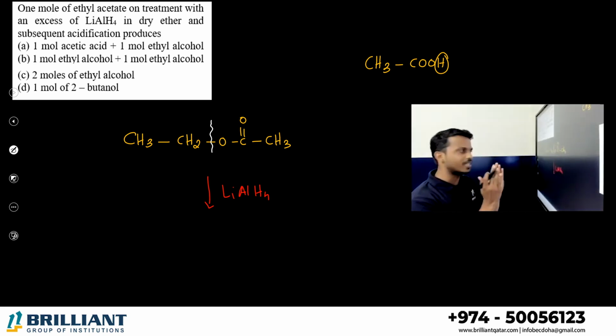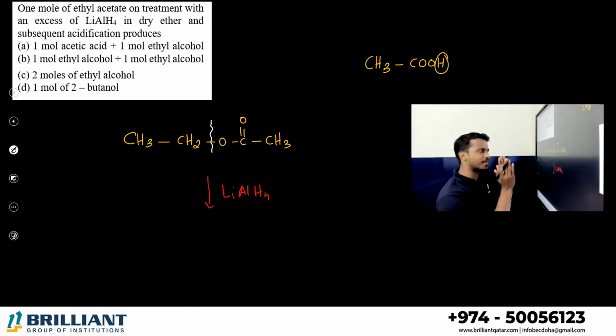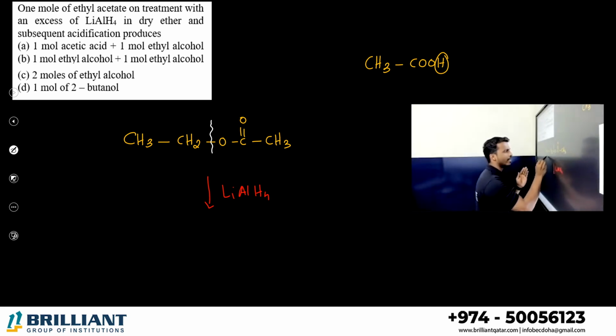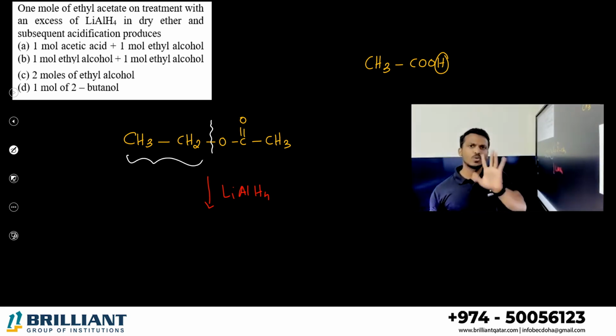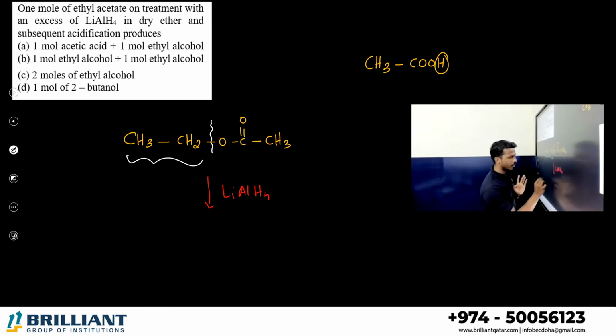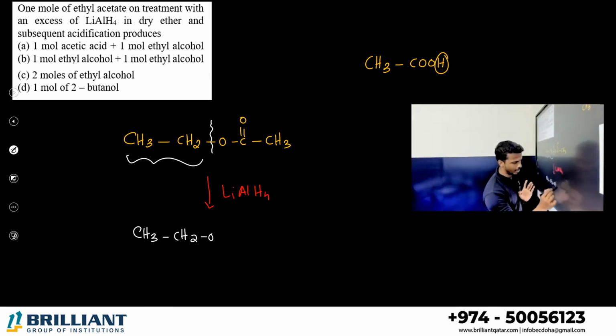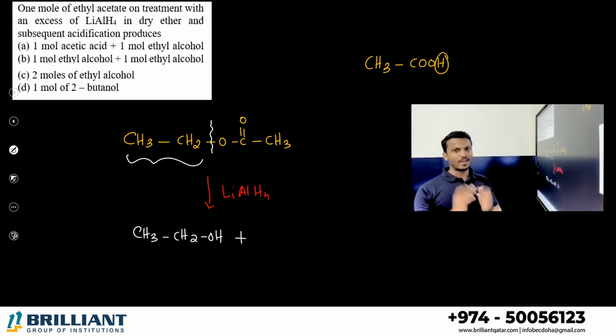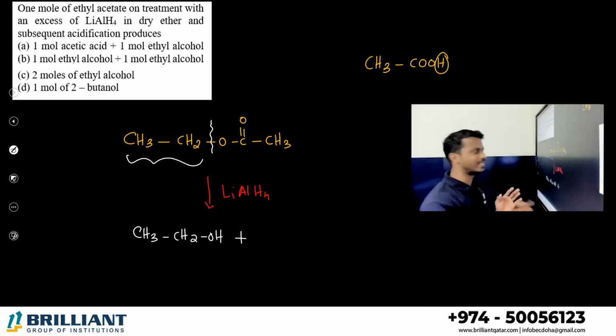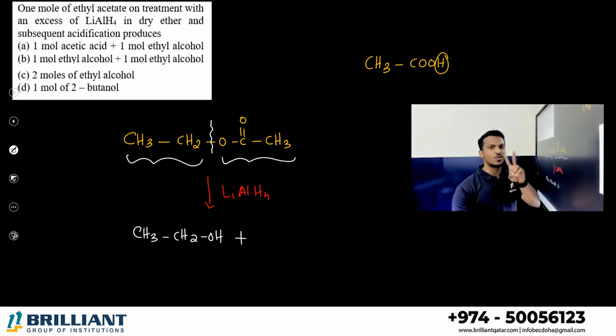How many carbons are present on the left side? You can see 2 carbons. What is a 2 carbon containing alcohol? Come on, what is a 2 carbon containing alcohol? Ethanol. Plus, I told you ester on reduction gives 2 alcohols. How many carbons are present on the right side? Right side also there are 2 carbon atoms.